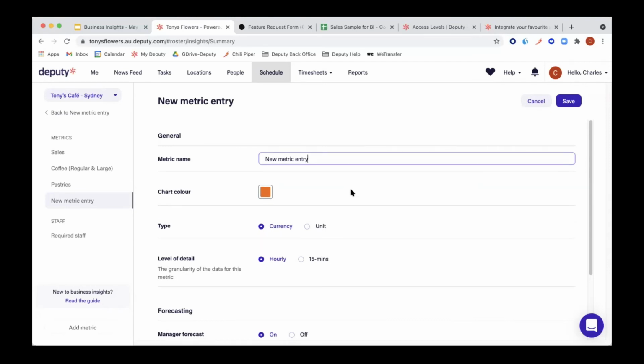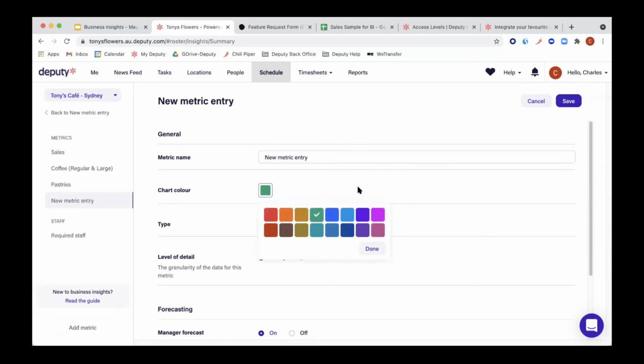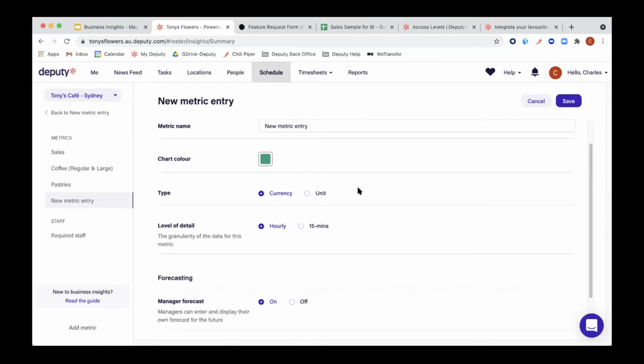You can then choose a chart. First of all, a name, obviously, write that in there. Then you can choose a chart color. This would be the color in the stats panel in the schedule, right? So if you want that to show up as green or something like that, just make sure to choose green. The next thing is what type of metric is that? Should that be a currency? Do you want dollar value or do you want units? For example, in our coffee example, it could be both, right? Are we tracking the coffees based on dollars, or based on units that we actually sell?